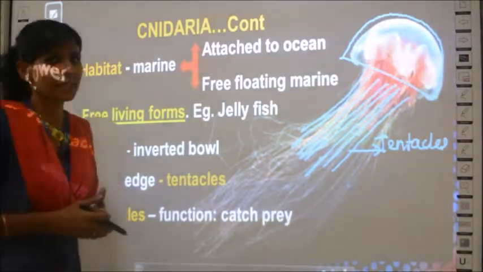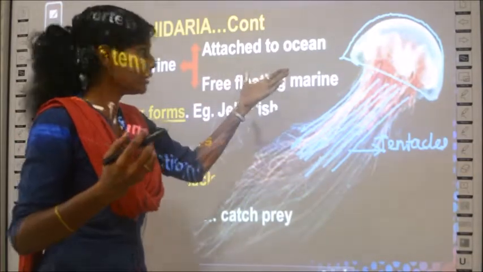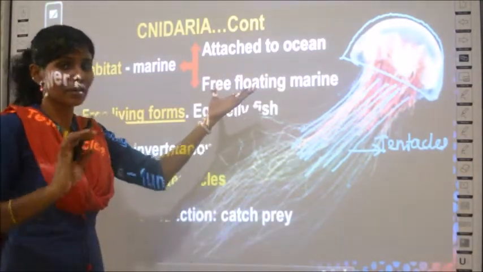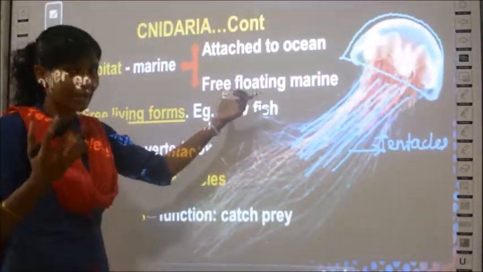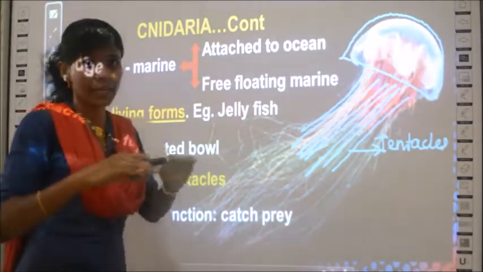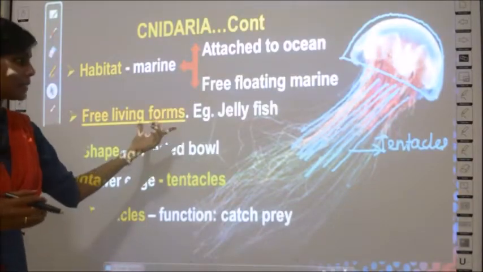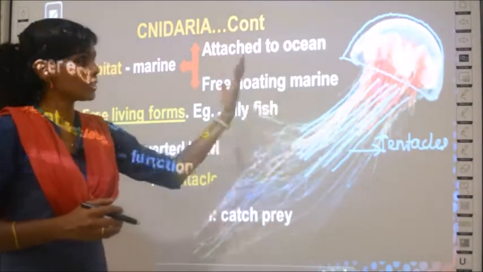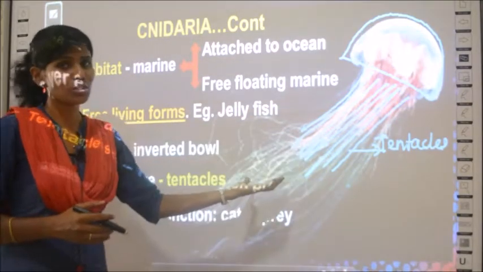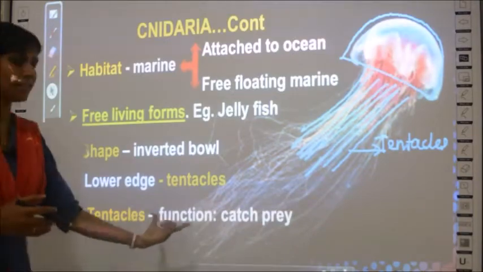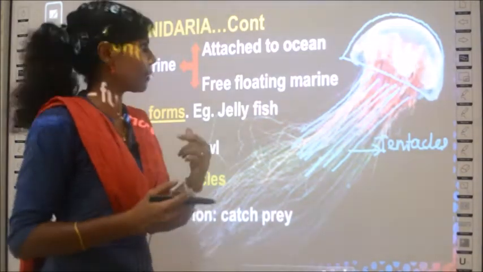Okay. So what we have studied, there are two forms of the Cnidaria group. Either they are free living, free floating means free living. They are not depending on or attaching to anything. They just float in water. So free living marine habitats, or else some will be attached to the ocean. In this slide we have learnt about the free living marine habitats. The example is jellyfish. What is the shape of jellyfish? Inverted bowl. And then they have tentacles in the lower region, and the function of tentacles is that they catch the prey with the help of tentacles. So this is about one type of Cnidaria.